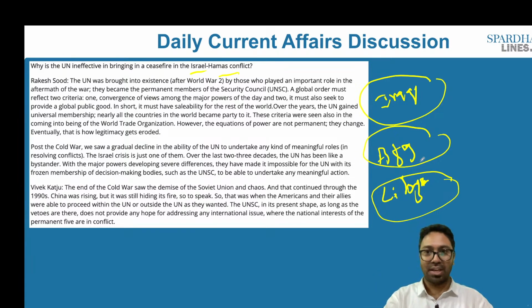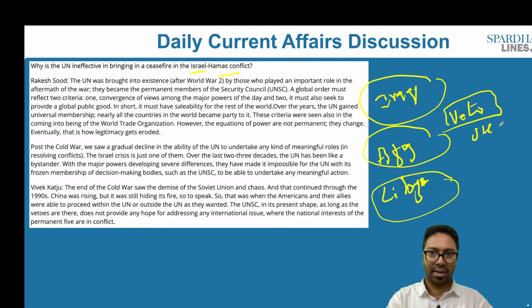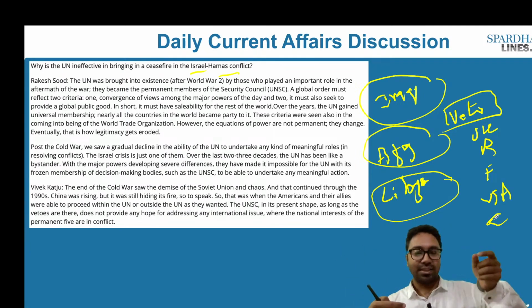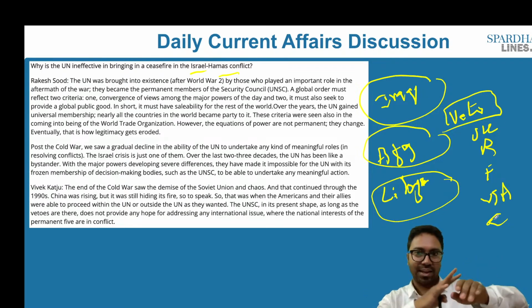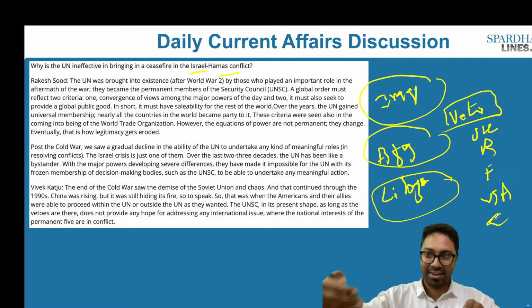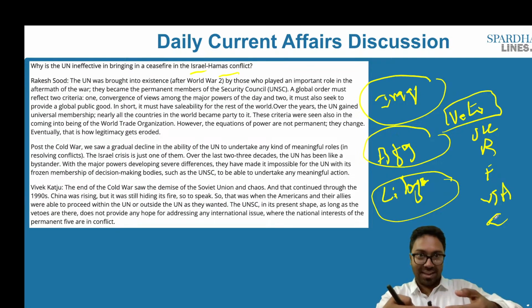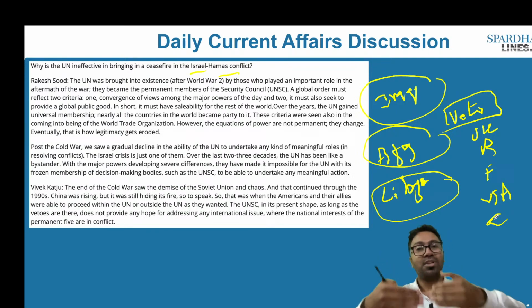The second factor is with respect to the veto power. Most of these powers also have the veto. You have five countries, for example the United Kingdom, Russia, France, the United States of America and China. These countries have what is called the veto power. In case there is a legislation these countries do not like, they can ultimately veto it, which means it will not be granted as a final outcome. And ultimately, even if some countries want to stop it, some countries may entertain it, and as a result, conflicts are not being stopped as well.